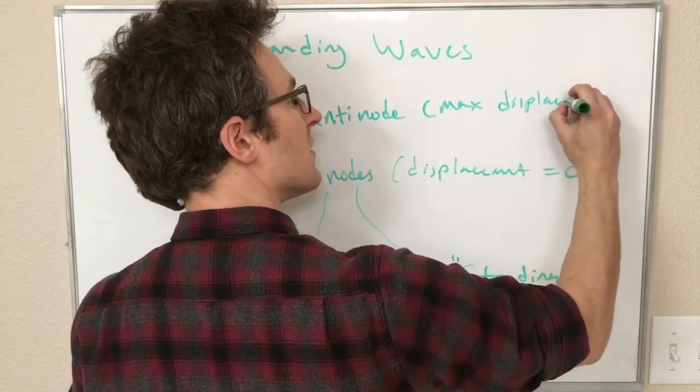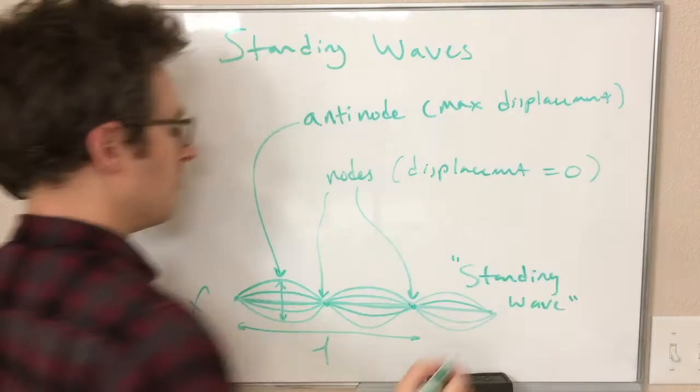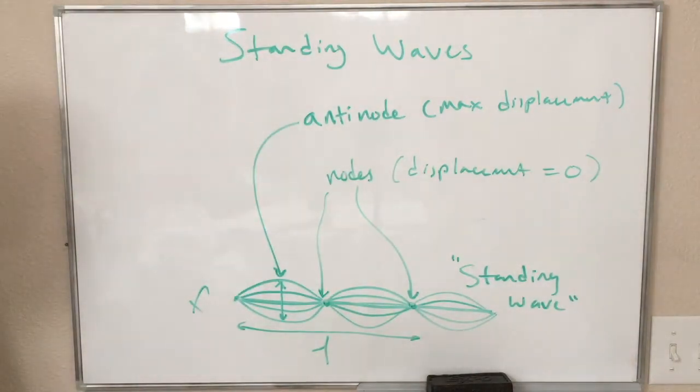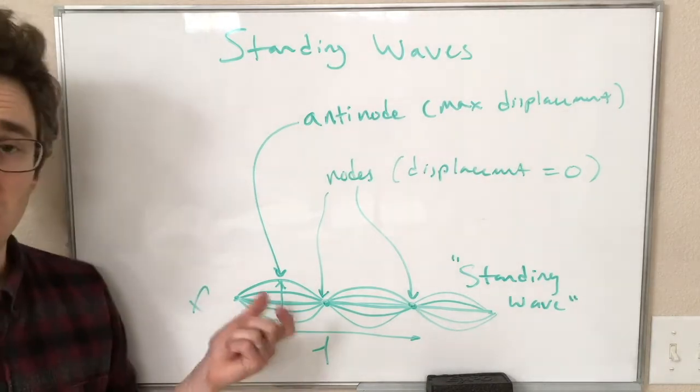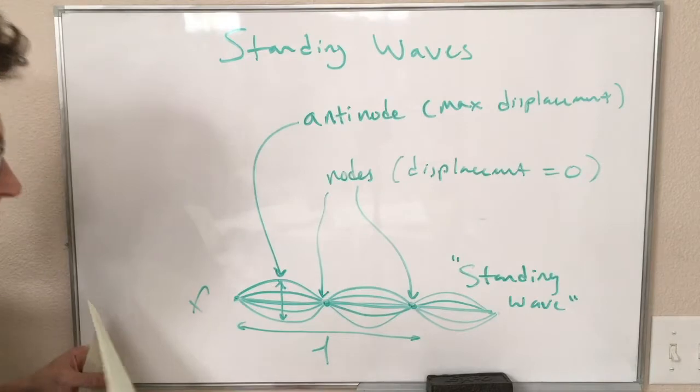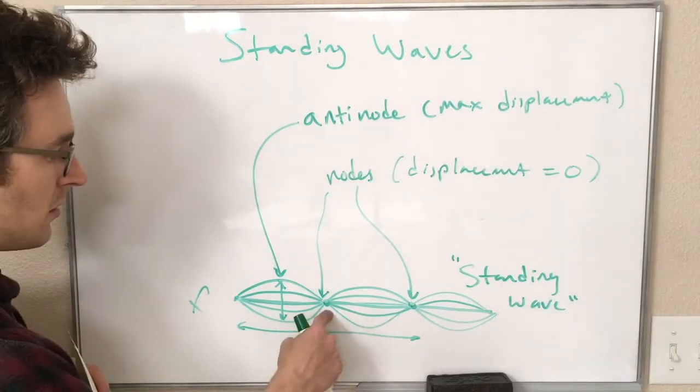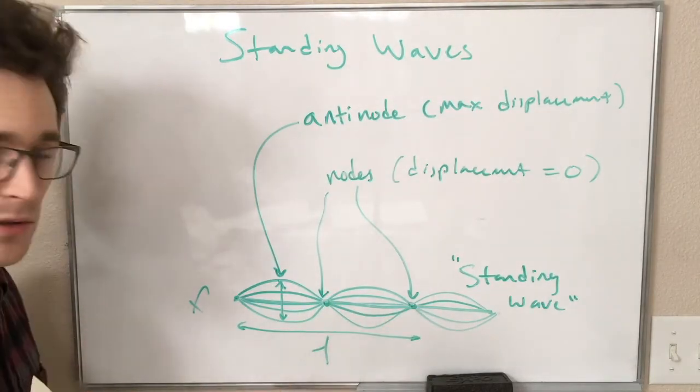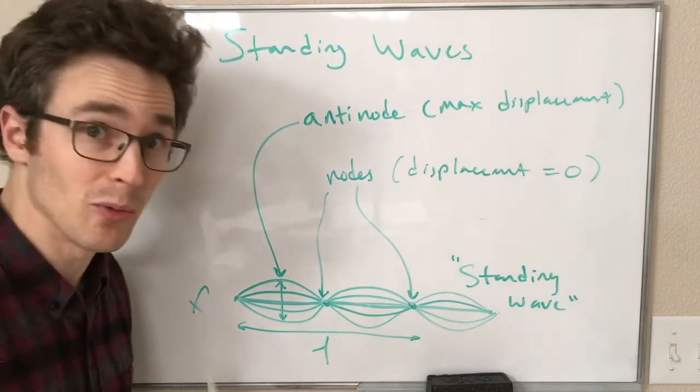So this is the place on the standing wave where we have the maximum displacement. All right, so if we have a picture of what a standing wave looks like, we can look at it and say right away, these are the nodes, these are the antinodes, and this will be a helpful thing to be able to do.